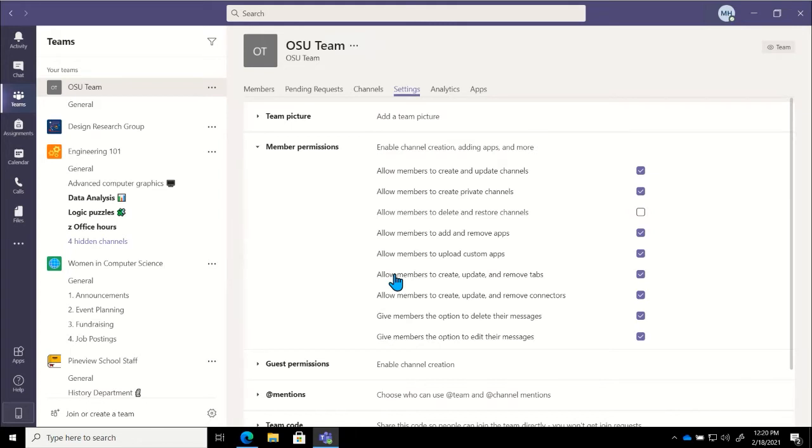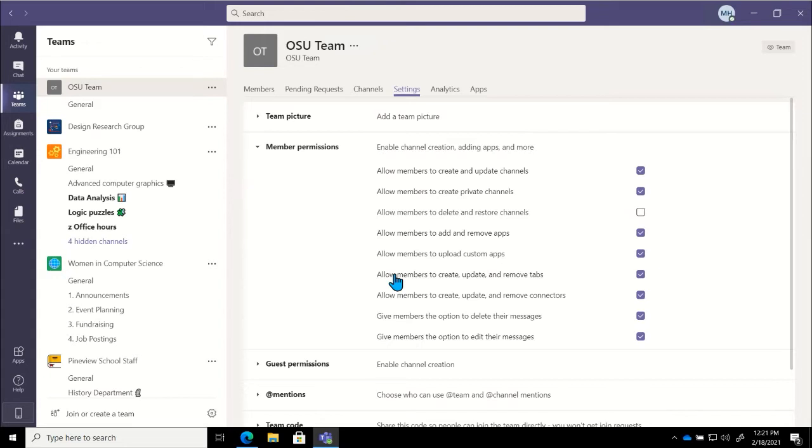They won't be able to make a change to anybody else's post, but I know that I type quickly sometimes. I'm not always the best at proofreading before I hit post, and then I realize I had a spelling mistake or there's something I forgot to add. So the ability to go in and edit or delete my message has definitely come in handy. We're going to go ahead and leave that on as well.